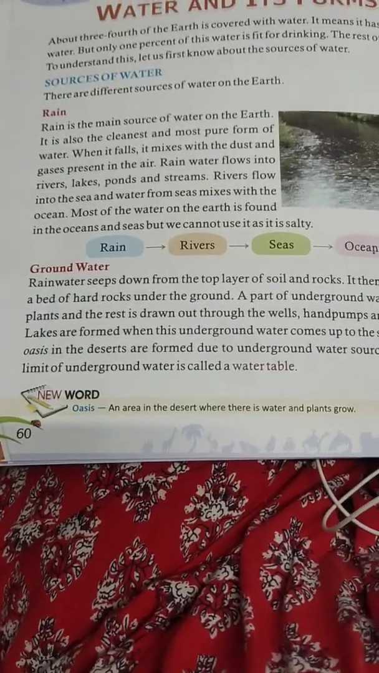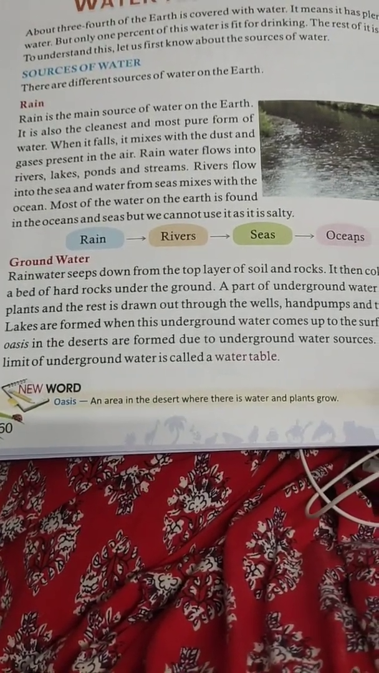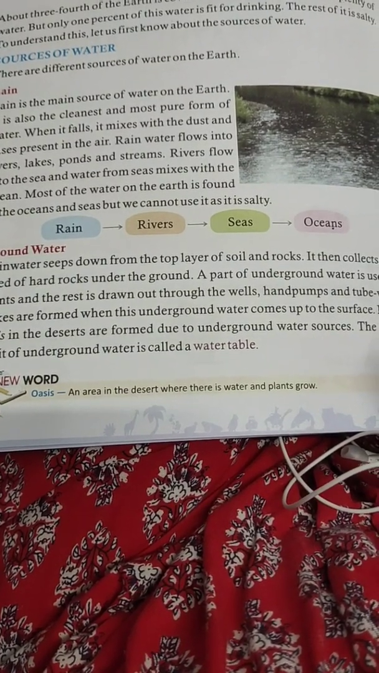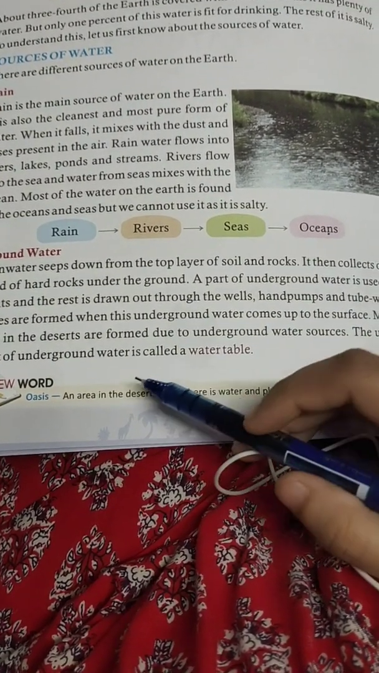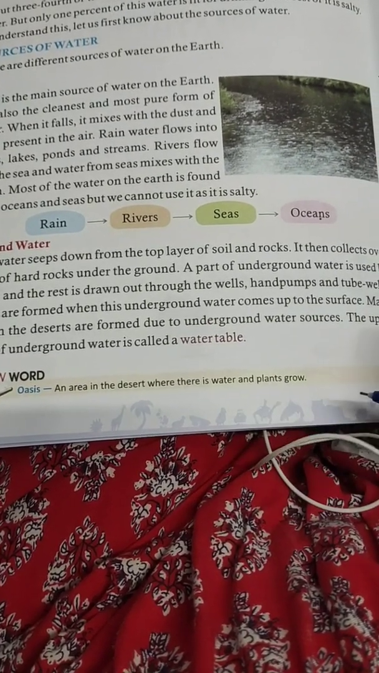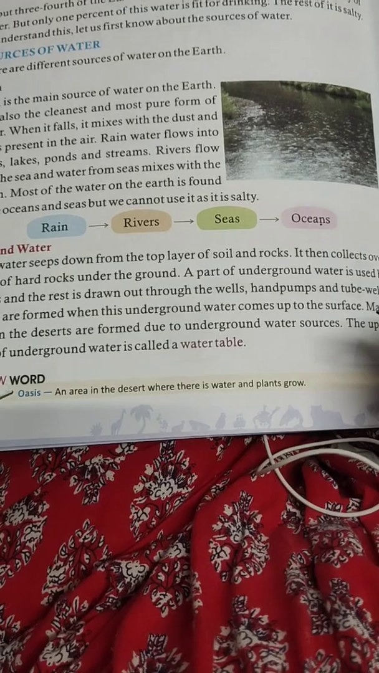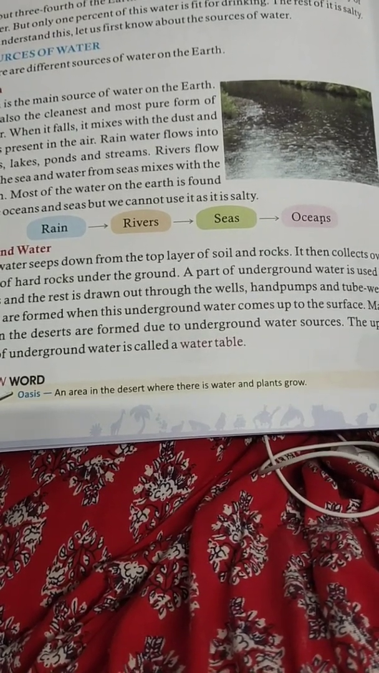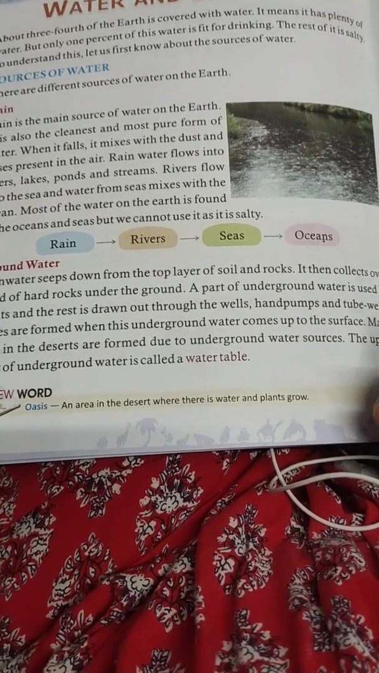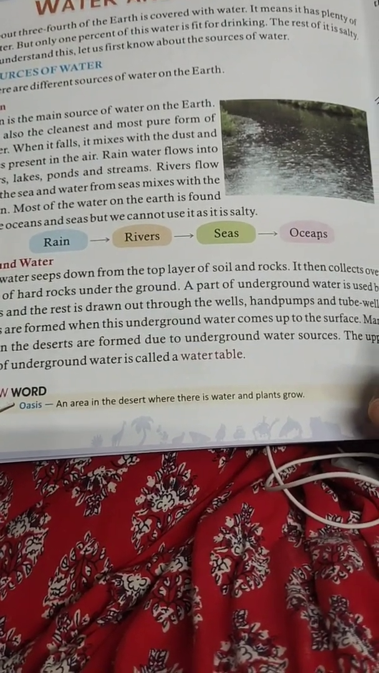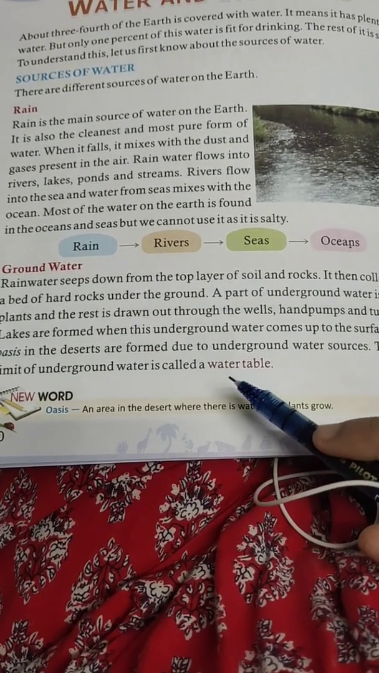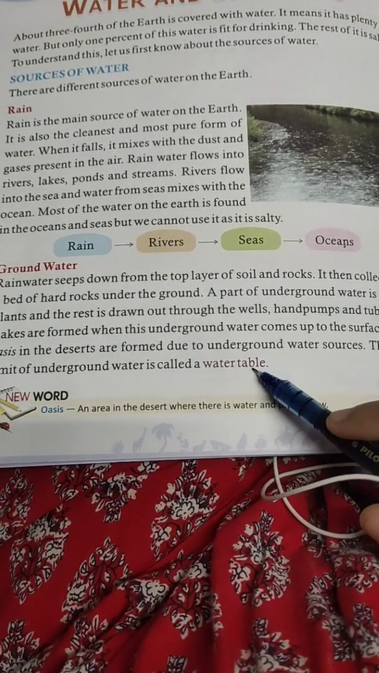Many oases in the deserts are formed due to the underground water sources. What are oases? An area in the desert where there is water and plants grow. ऐसी जगह डेजर्ट एरिया में जहाँ पर पानी हो और पेड़ पौधे उगते हों, that is known as oasis. So the upper limit of underground water is called a water table.